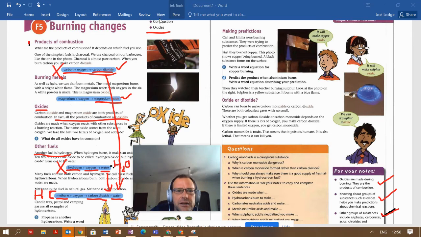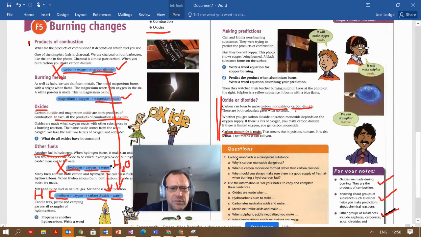And this thing about burning enough oxygen is important as well. In colder countries, people have wood fires in their houses, and sometimes if there's not enough oxygen around, the burning of wood doesn't produce carbon dioxide, it produces this substance carbon monoxide. Okay. Actually probably producing both, but producing this carbon monoxide and carbon dioxide. Now, carbon monoxide is actually toxic.